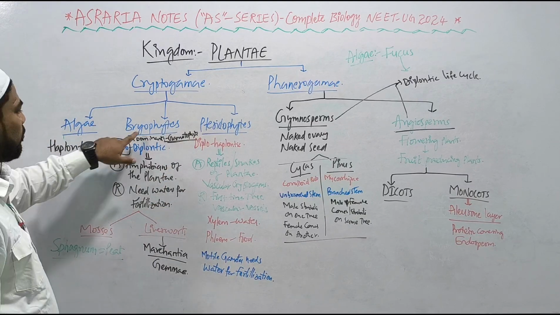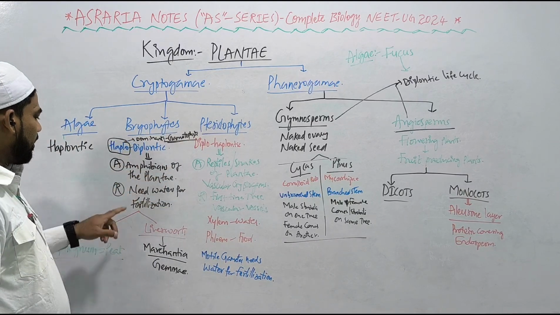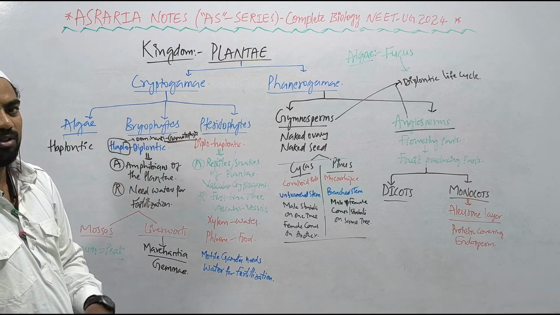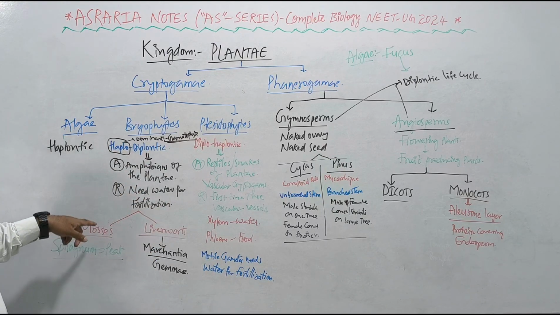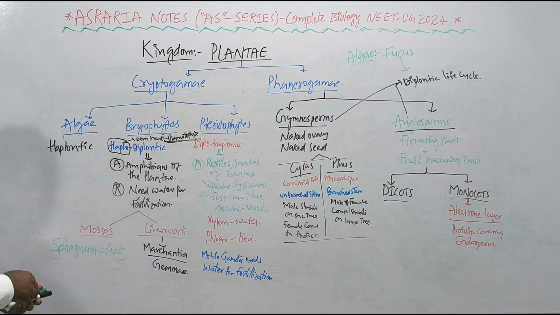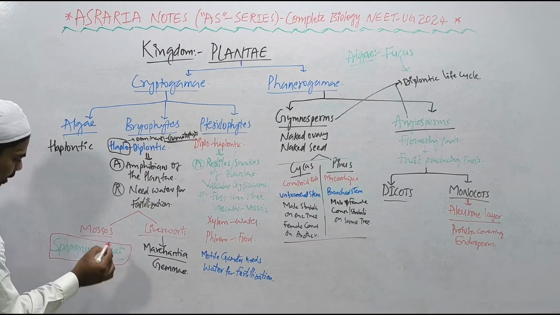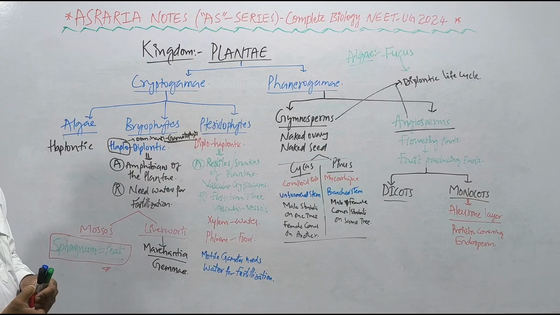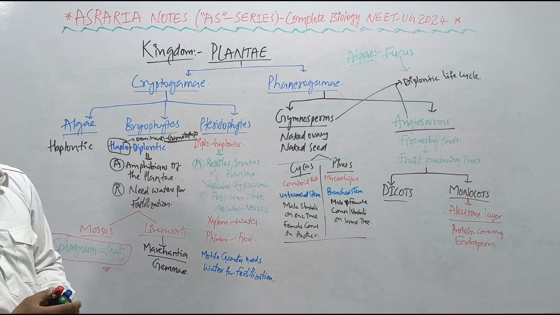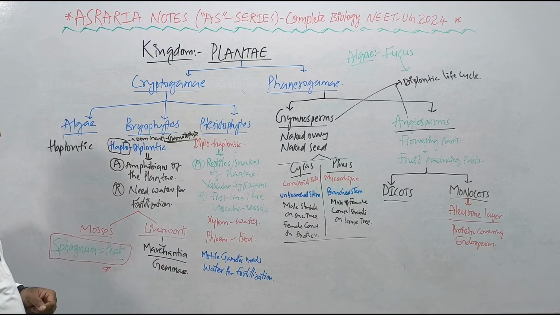So, assertion: Bryophytes are also called the amphibians of the plant kingdom. Reason: they need water for fertilization, even though they live on land, right? Two classes, mosses and liverworts. In the mosses, we get peat from the genus Sphagnum. Very important, highly AS point. We get peat from the Sphagnum. Sphagnum mosses give peat, which is used as a fuel and helps in the longer transportation, as it has the quality of water holding, right?